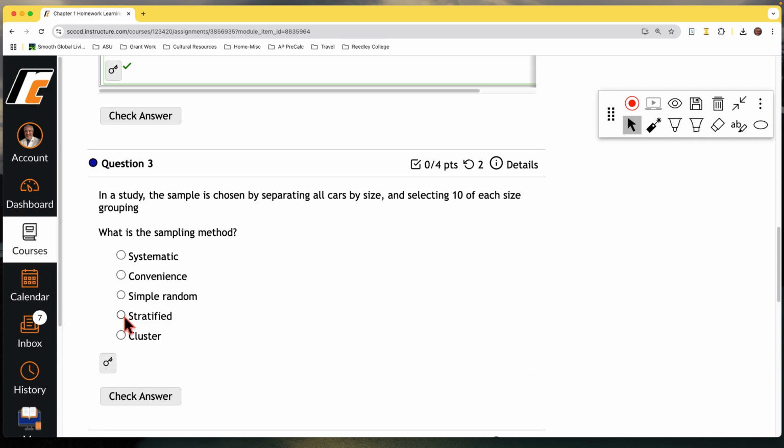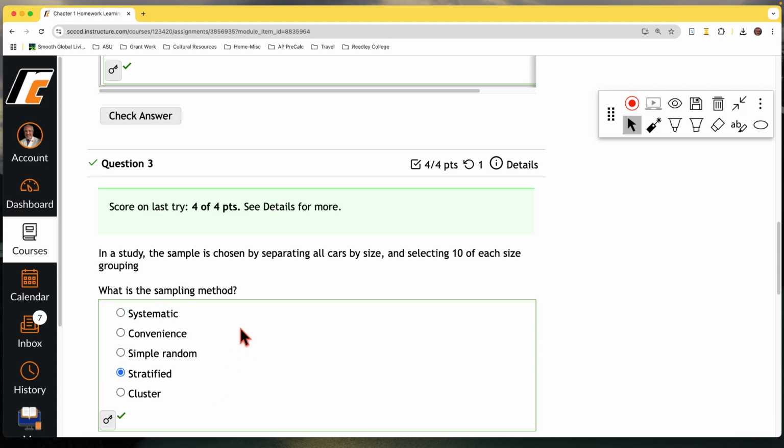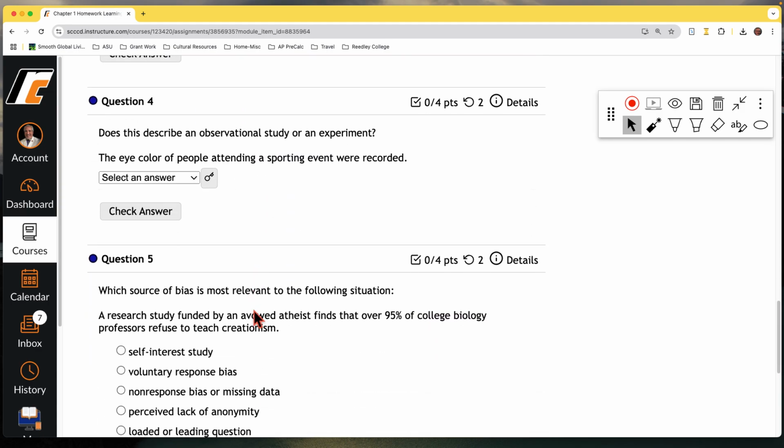So that is a stratified sample. What would make it a cluster sample is if you separated them by size and then you took all of the cars from one size. Cluster is more about location of things, and then you would take the whole cluster. Stratified, you break them into groups, and then you choose some from each group. Okay. A little slow, but I'm still correct.